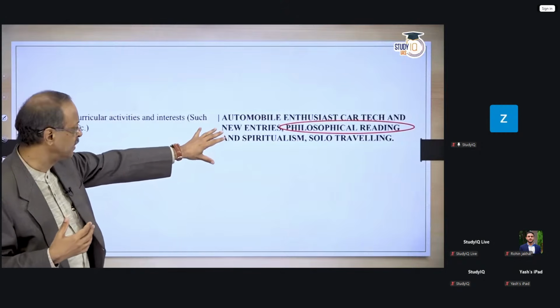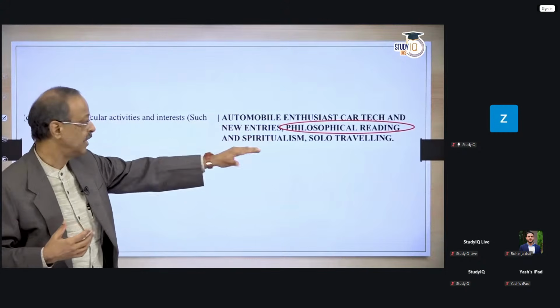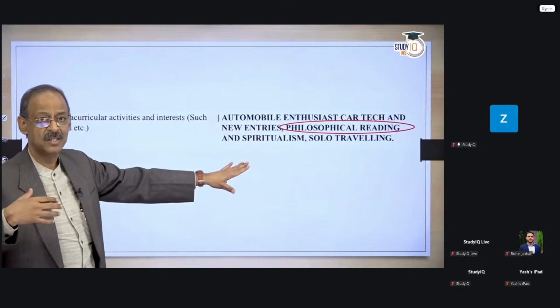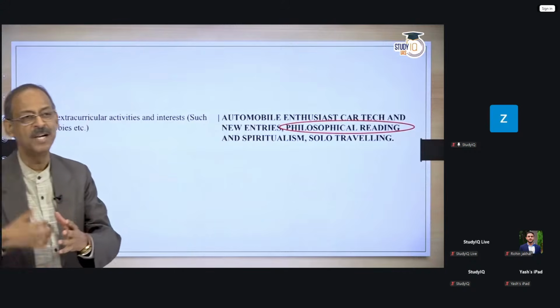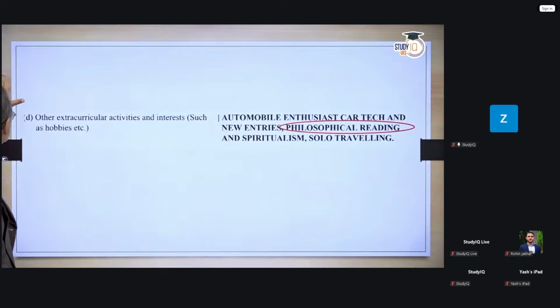Because there is a very interesting contrast here. Here is an absolute materialist who talks in terms of automobile enthusiastic car technology, okay? And then you have a philosopher who believes in solo traveling. You could be asked any question. If you are prepared for it, fair enough, but this is a very dangerous way of putting it here.